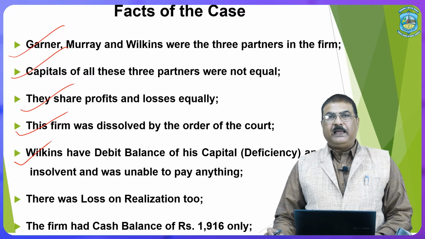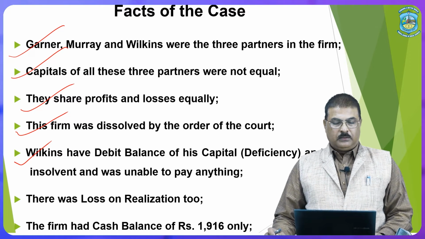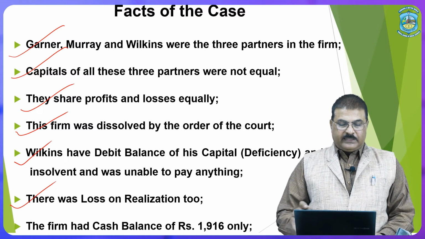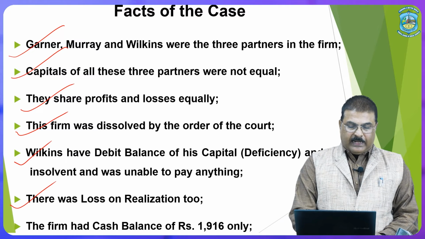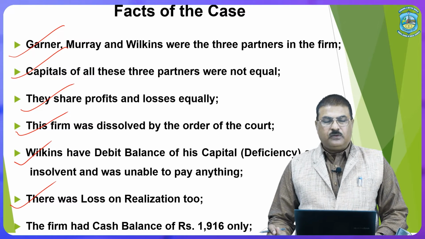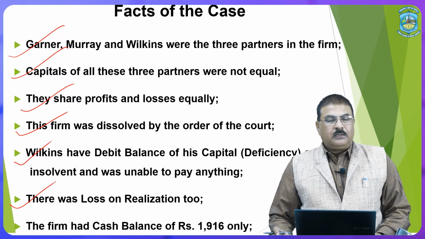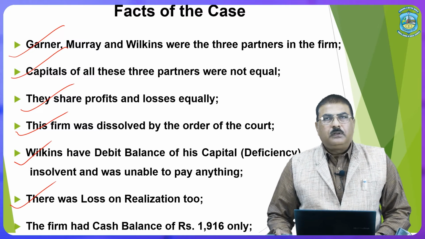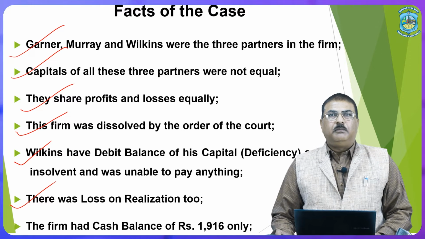Wilkinson had a debit balance of capital and became insolvent and was unable to bring anything. There was loss on realization too. The firm had a cash balance of rupees 1916 only. So this was the fact about that particular firm, which was led by three partners, Garner, Murray and Wilkinson.